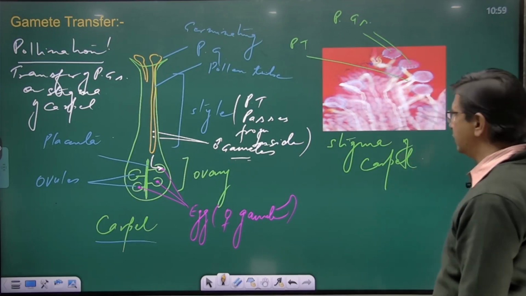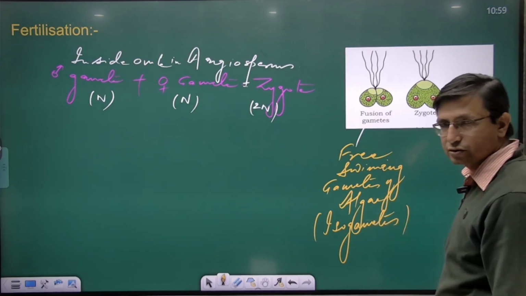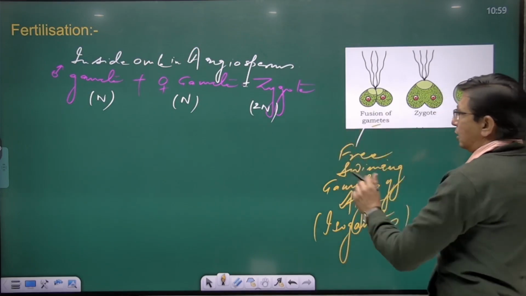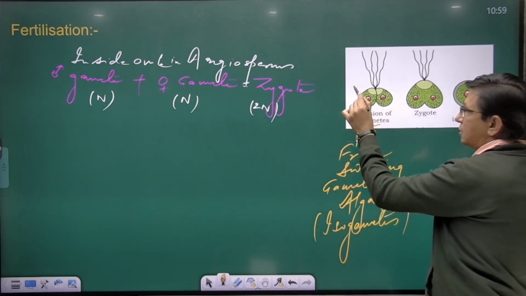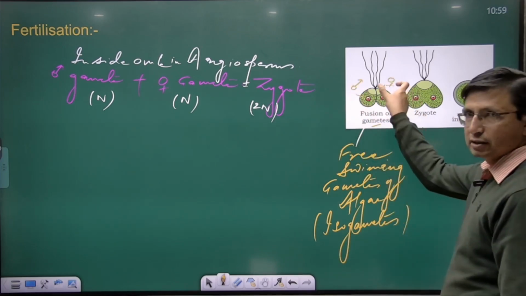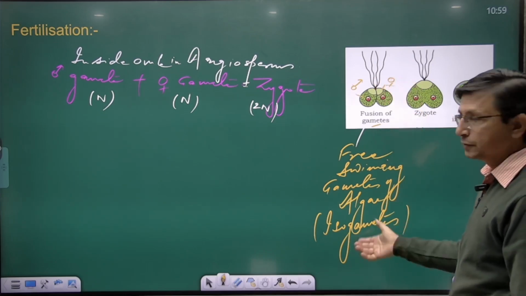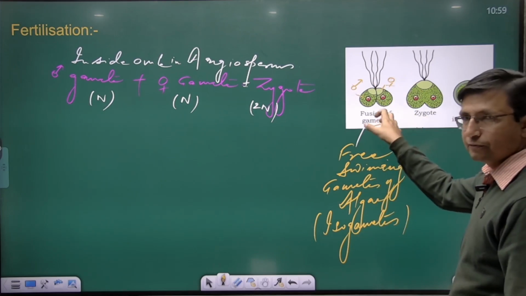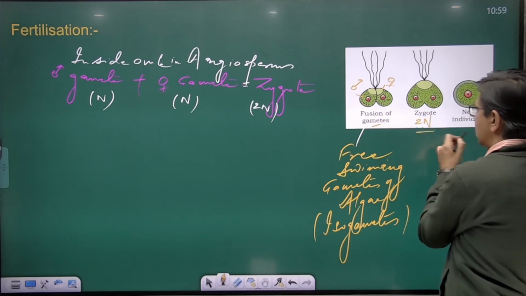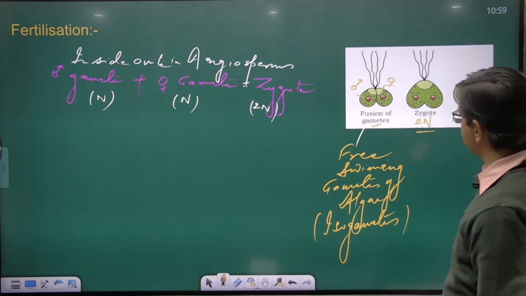But here the term isogametes is used, as we have seen in the lecture on gametogenesis. I can say this is the male gamete and this is the female gamete, but both are similar in structure and morphology, so the term isogamete has been used here. When these two gametes fuse, they produce a zygote again, which is diploid.